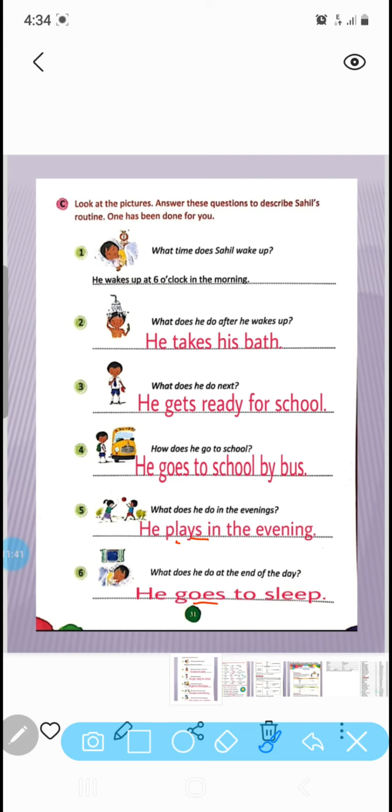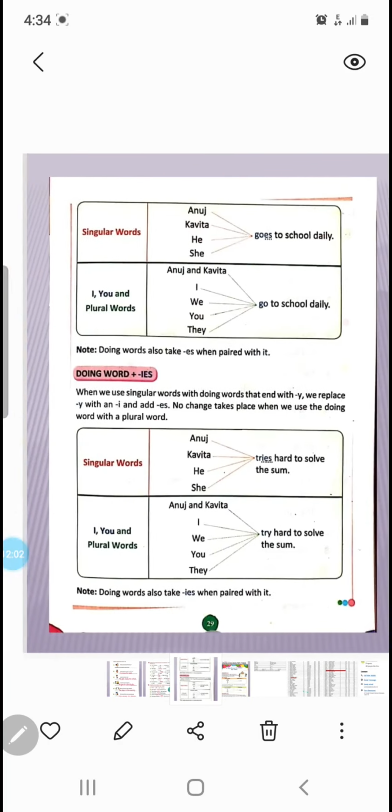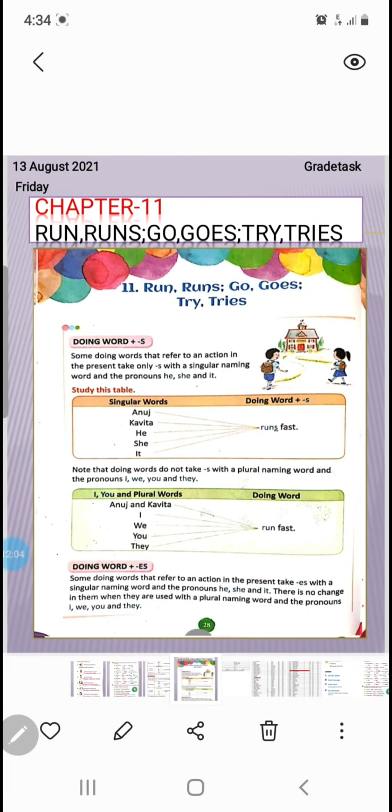So you can see in all sentences I have added s wherever s is required. With go we are adding es. Play we are adding only s. Takes only s. Okay. So you see the picture and accordingly we have to make the sentence. So in this you have to see that does is there. So you have to add s, es, ies, whatever is suitable for the given word. Okay. So this is your chapter number 11. I hope it is clear to you. Take care. Bye bye.